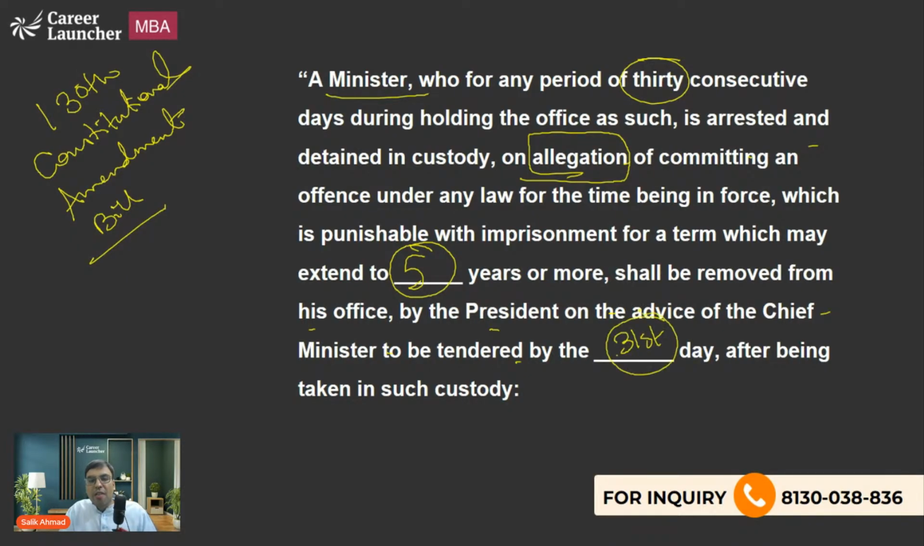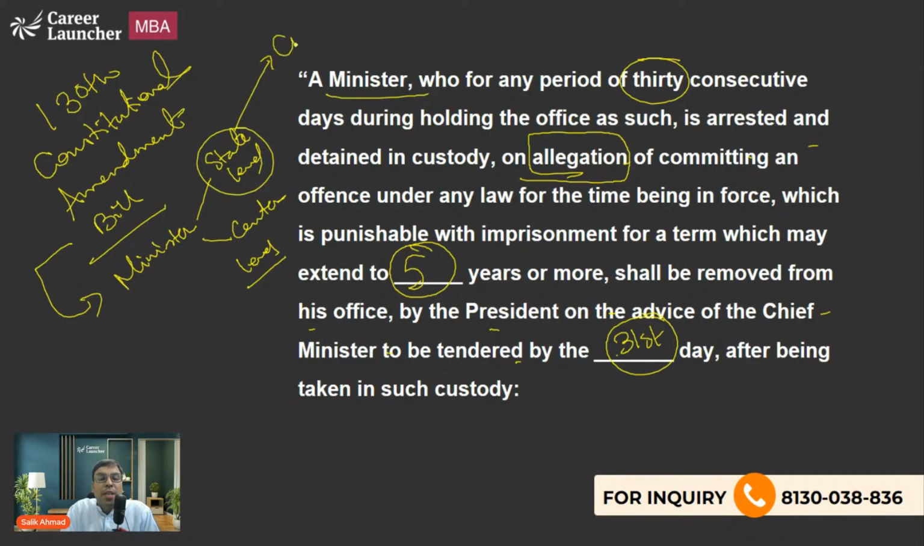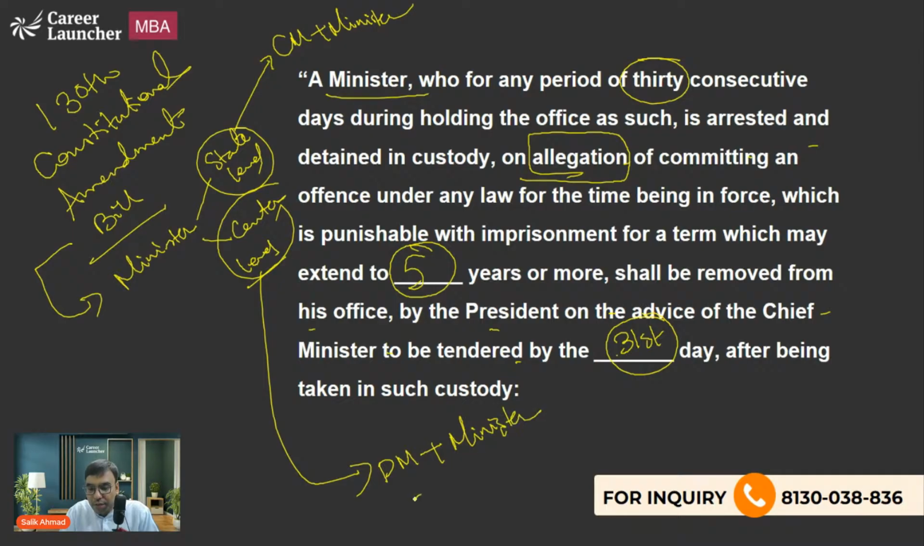Okay, I'll tell you what it means. For example, if there is a minister, the minister can be at state level or at the central level, both. State level minister means a chief minister or any other minister. Similarly, at central level, a minister means the prime minister or any other minister. So it includes the prime minister also. This is the idea behind minister, which is mentioned in the bill.